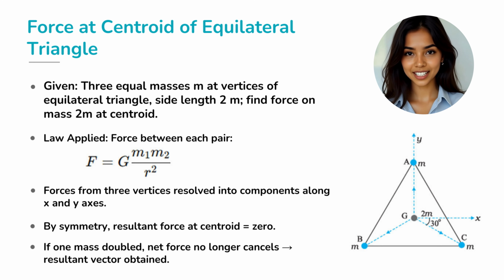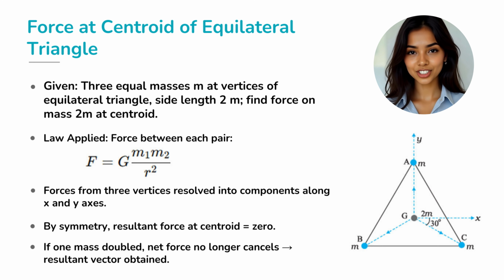The mass at the centroid experiences no gravitational pull in any one direction. But if we change one mass, say double the mass at vertex A, symmetry breaks and a net force appears. This example shows how powerful symmetry and superposition are in gravitational problems.